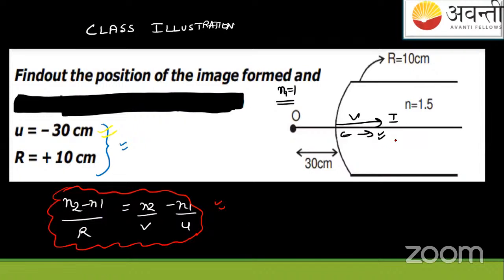I is positive, meaning if I am or you are standing here, the negative direction will be this and the positive will be this. If you take this as origin, let us go mathematical, Cartesian coordinates will also work here. The signs must sync. If you're going in the direction of the object rays, it's positive. If you're going opposite to the object rays, it is negative. Here, positive is this direction. 90 positive means you have to go 90 centimeters from here. So you are 90 centimeters to the right. This is the image.